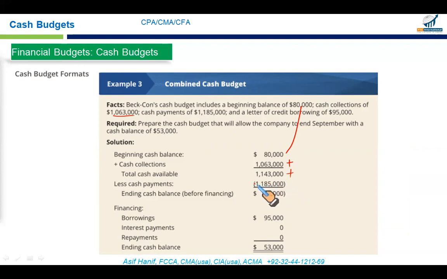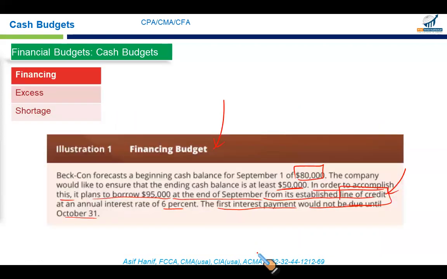Our payments are expected to be 1.185 million. So this shortfall of $42,000 has to be funded through overdraft protection or the line of credit. That's the very reason we have planned for 95,000 borrowing. And this would result in an ending balance of 53,000, which perfectly matches our policy to hold at least 50,000 cash balance.